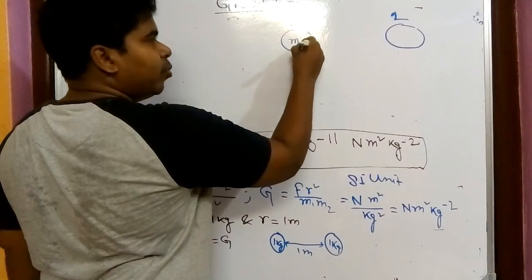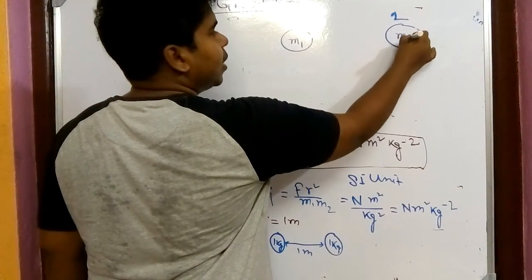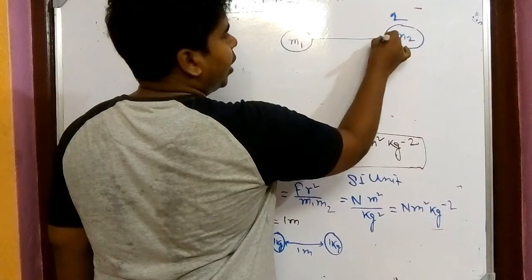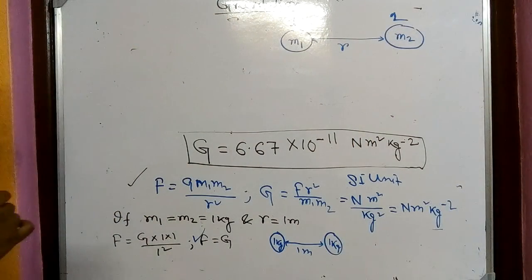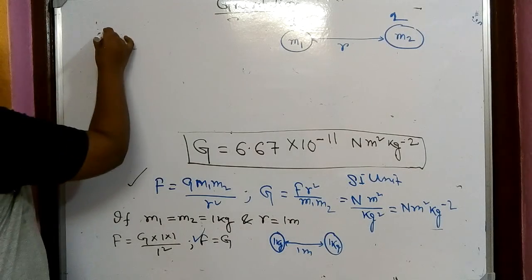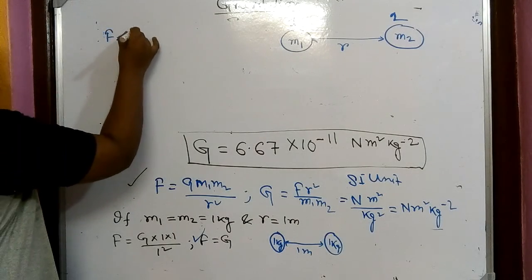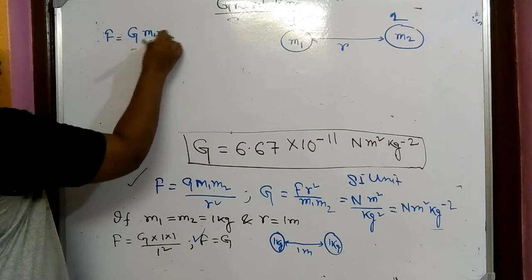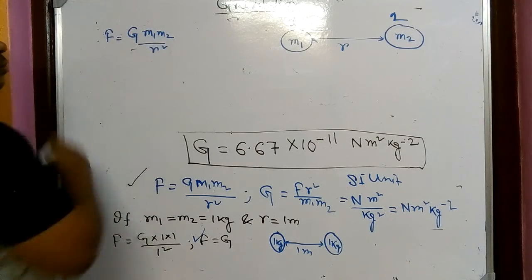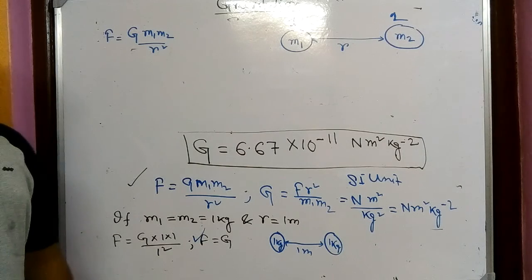Its mass is m1, its mass is m2, and they are kept at a distance of r. If I am finding the force of attraction, then it will be G m1 into m2 by r squared, that we have done just now.